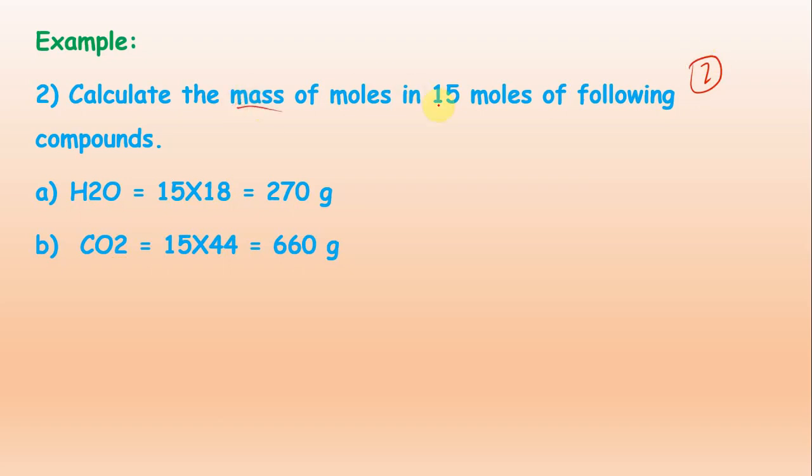calculate the mass of the following in the 15 moles of the following compounds. So how to calculate the mass? Mass is equal to number of moles multiplied by AR or MR. So H2O, number of moles is given as 15, and the MR of the water is 18. When you multiply it you will get 270 gram, that is the mass.